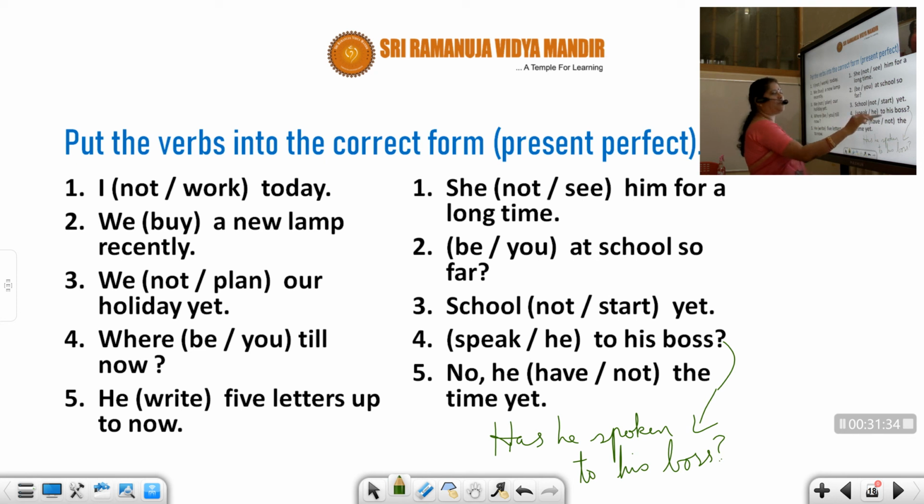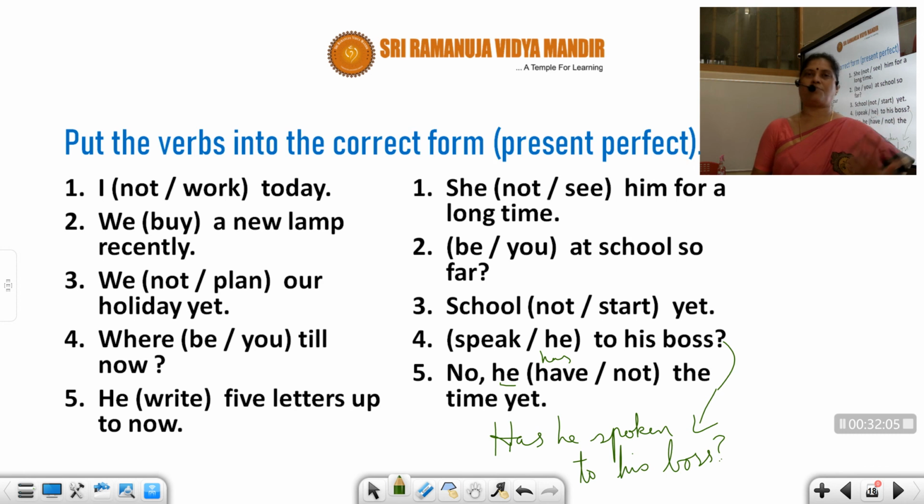No, he have not. He is third person singular, so has is going to come. No, he has not been there yet. The time. He dash the time yet. He doesn't have the time. That means he has not had the time yet. So these are examples I gave you.